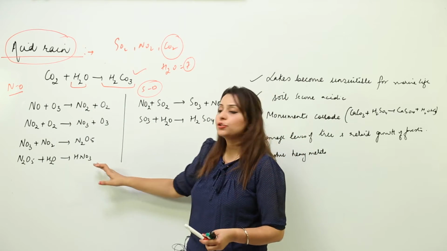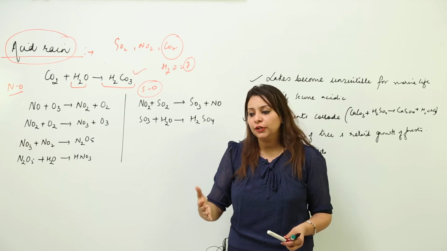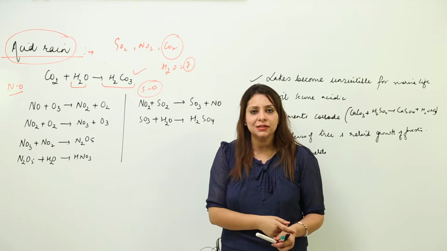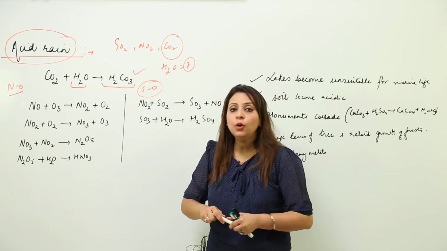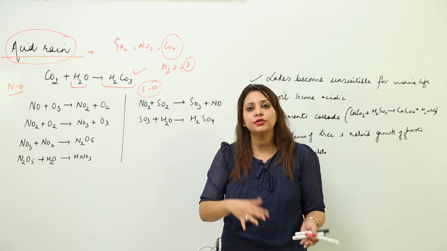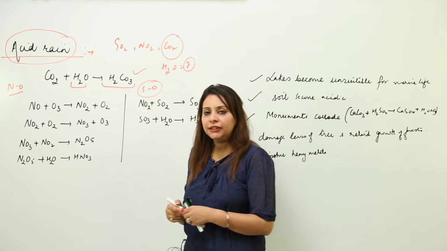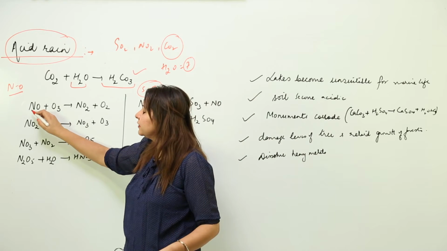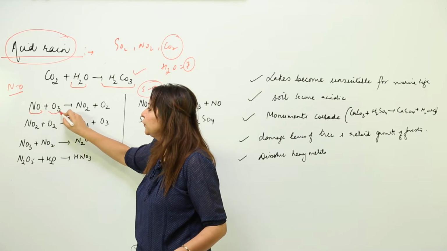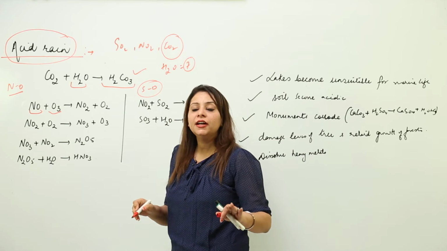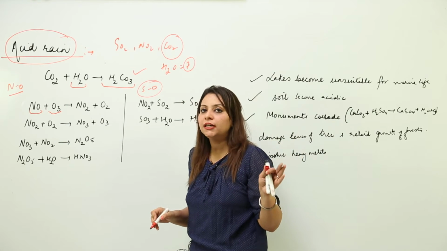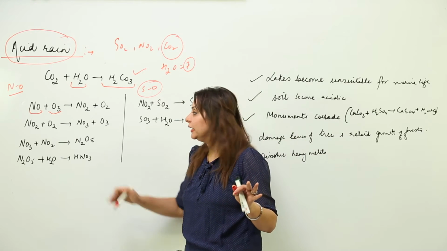We know that nitrogen oxides are liberated due to automobile exhaust, as we discussed in air pollution. So how does it convert water into acidic water? The nitrogen oxide first combines with ozone, because there are photo-oxidation reactions occurring in nature due to these gases.